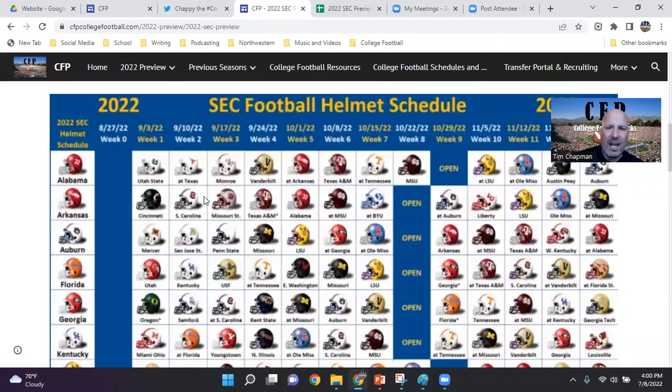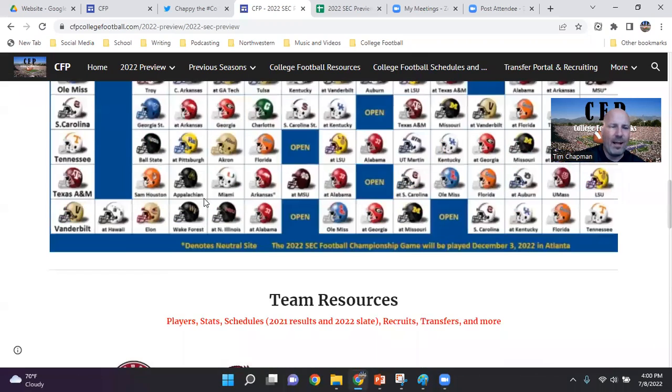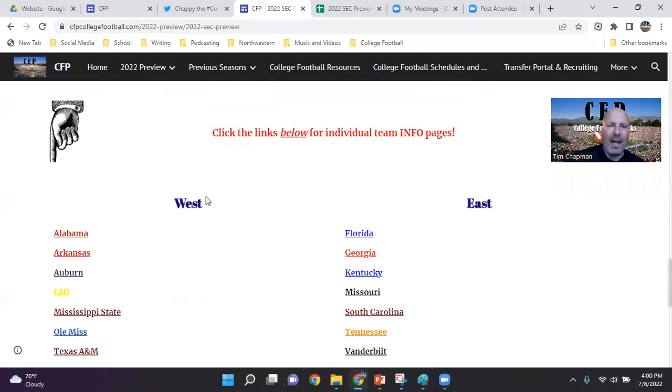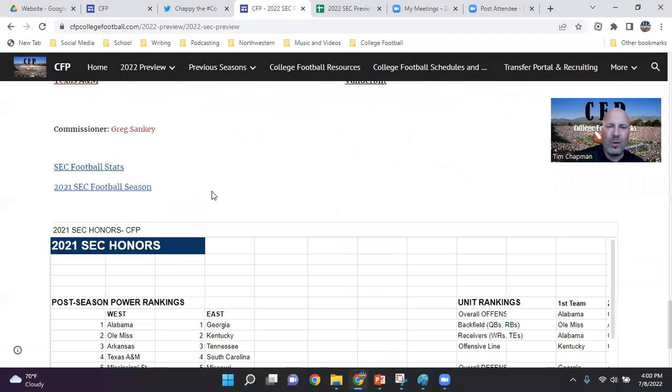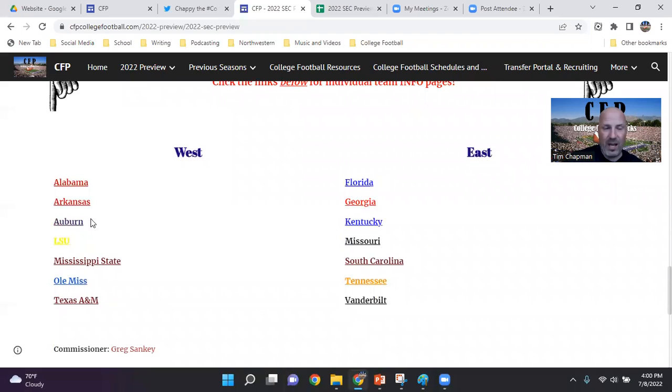Going back to the preview page, there's a conference schedule here. So it's a nice graphic where you can see each team, the week that they play, who they're playing, the bye weeks or the open weeks. And then what I'm going to get to in our next video, the links to all of these individual team pages. So you click on any one of these team links here, and it's going to take you to that team's 2022 page. And I'll talk more about that in our next video.